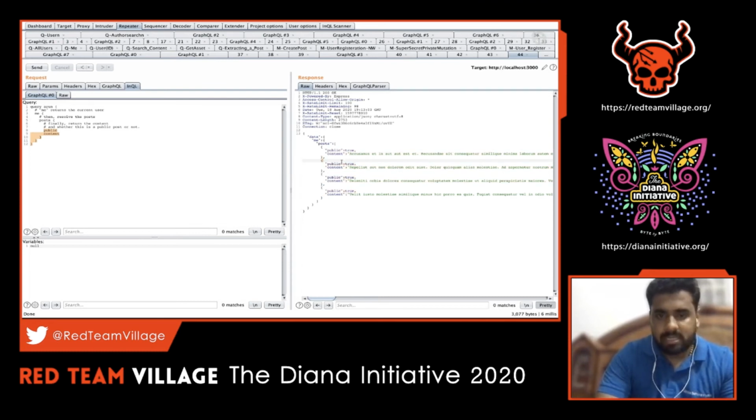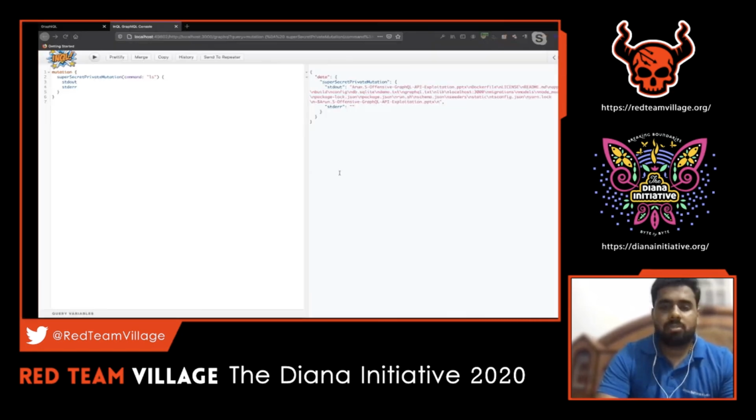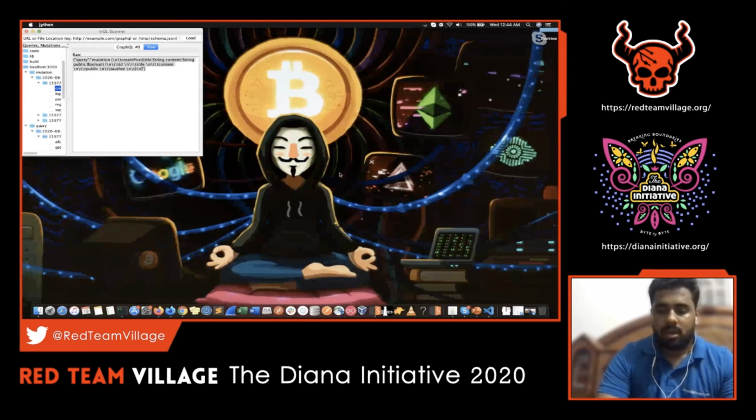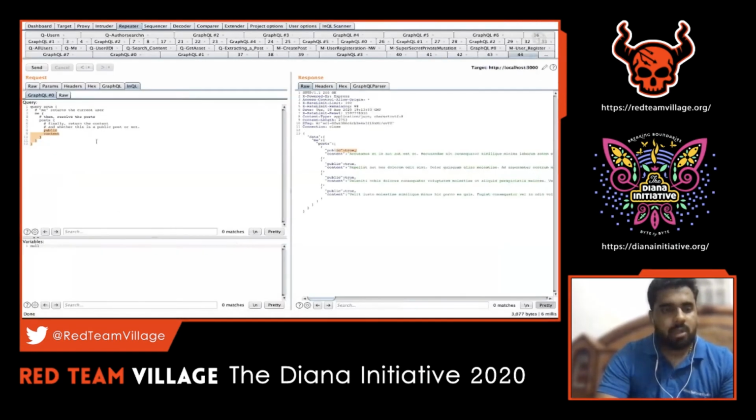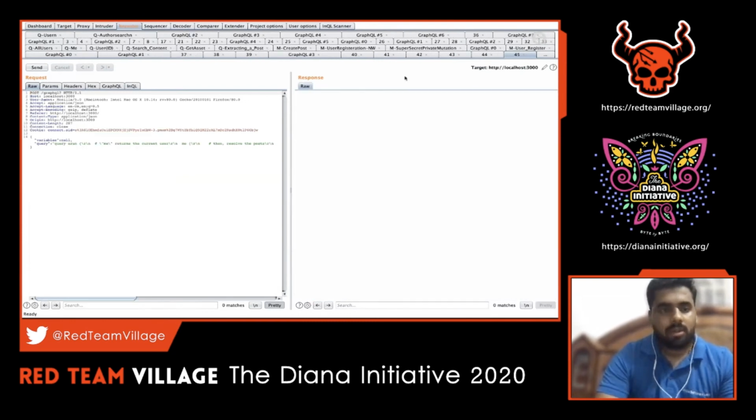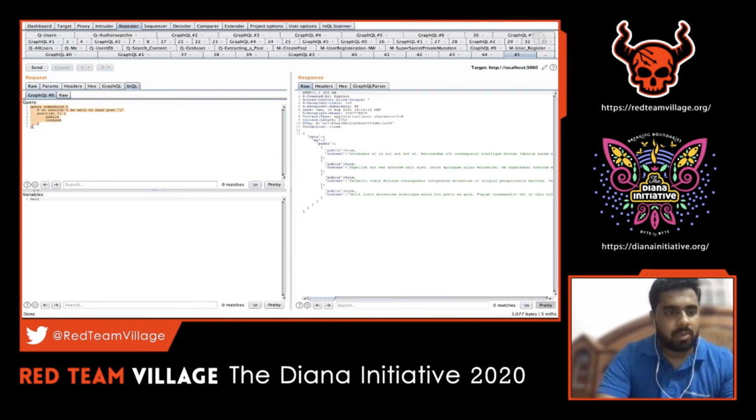Which clearly says which are the posts which are public and which are the posts which are private. So there might be cases where there are private posts as well, right? Since these posts have a particular ID reference, think of it like an IDOR scenario here. I have crafted one more query which will expose all the post values of a particular user. Let's look into this query. So we shouldn't be able to read this particular post one. There might be multiple posts, and there might be a case that we should not be able to view the first post.